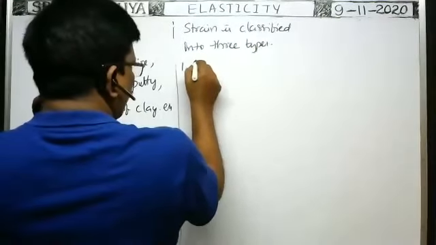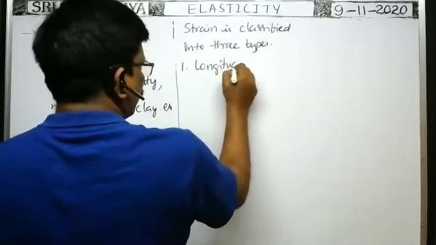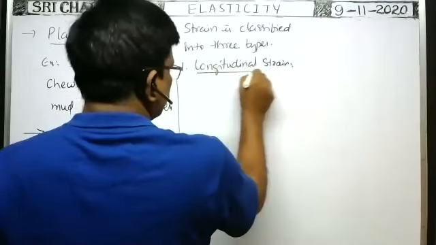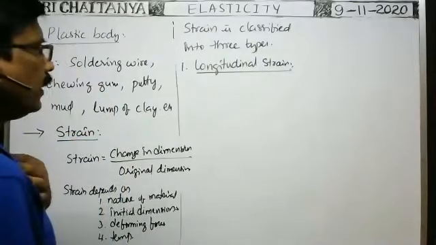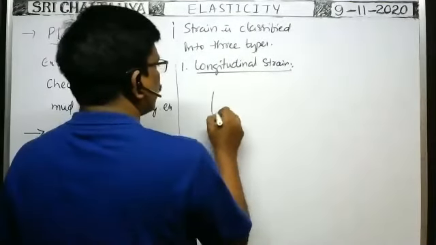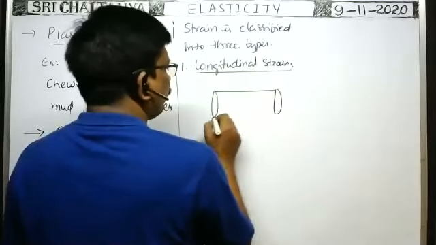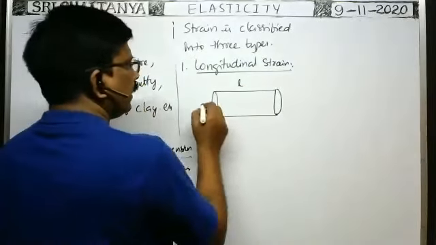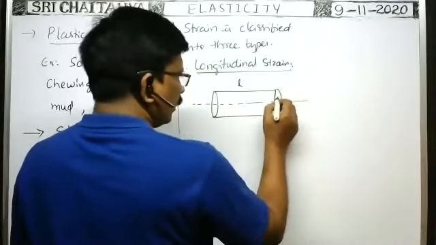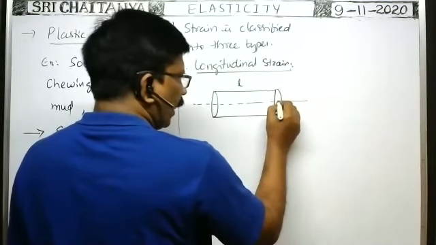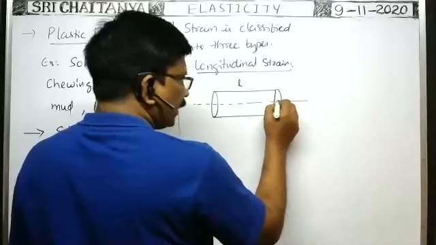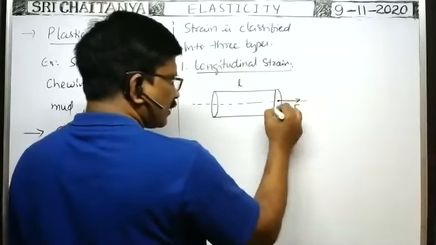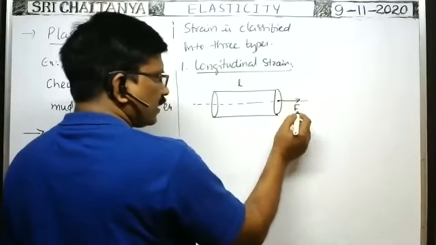First one, longitudinal strain. Suppose there is a wire. Here it is a wire of length L, having uniform area of cross section A. Here it is the axis of the wire. It is the cross section of the wire. When you apply a deforming force on a body perpendicular to its cross sectional area, perpendicular to the cross sectional surface, when force F is applied,